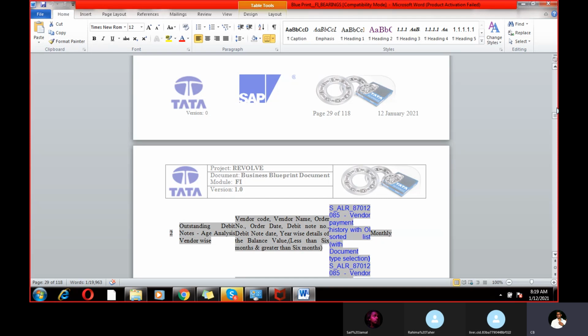SAP FICO job is not easy. It's a little bit tough. Even if you know, it is a little bit tough. If you don't know, it's really tough. They can make you out in 2 or 3 days also. That is the reason you should focus more on these topics, learn more, and use Google.